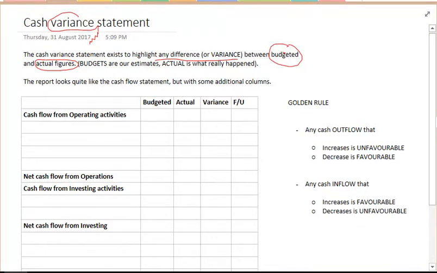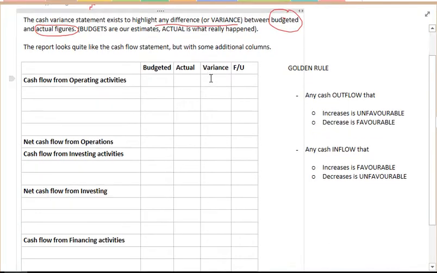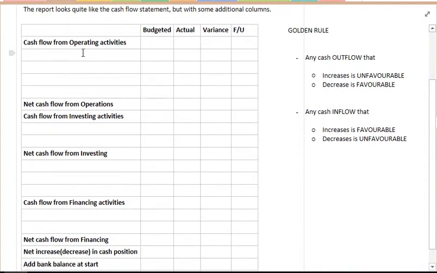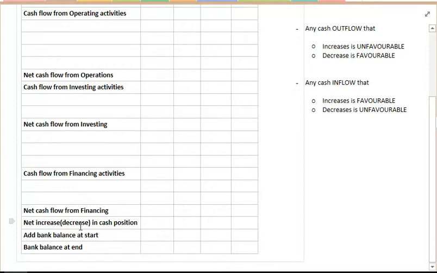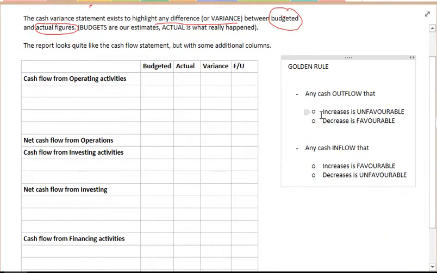The report looks quite like the cash flow statement, but we've got some additional columns. So we've still got our cash flow from operating activities, our net cash from operations, cash from investing, net cash from investing, all the way down to bank balance at end. Our golden rules over here.